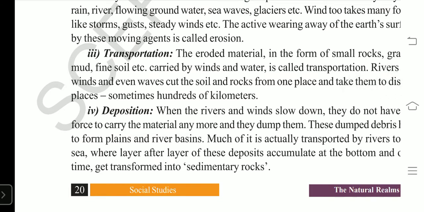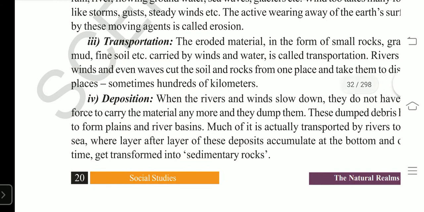Where it is dumped, that is called deposition. In other words, it is accumulation of the material carried by river water and wind, that is called deposition.